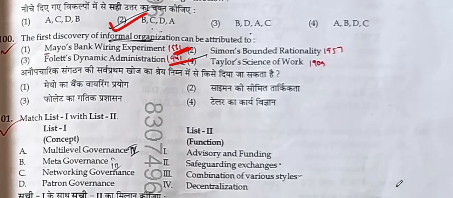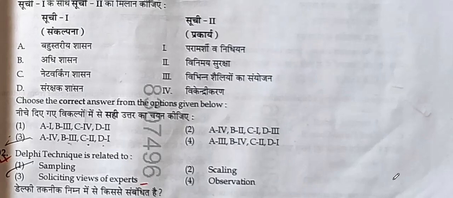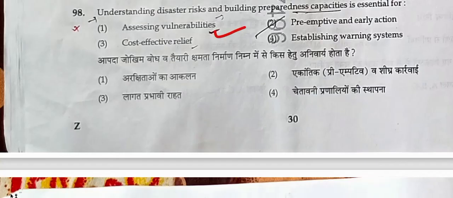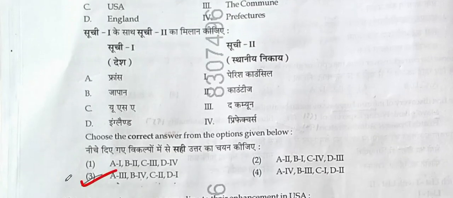That is 1931. And Simon's bounded rationality came in 1957. Taylor's Science of Work came in 1909. Hence the very first one is Taylor's work, 4. The correct answer for this match will be 101 is 3. Delphi technique is soliciting the views of the experts. So, let's go fast. The correct match for this question will be third.